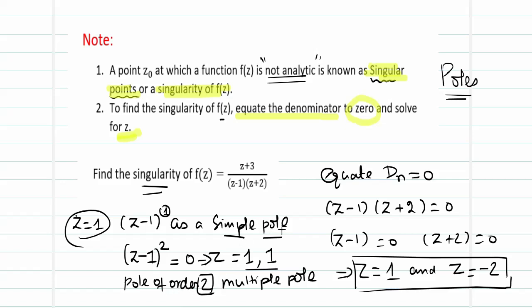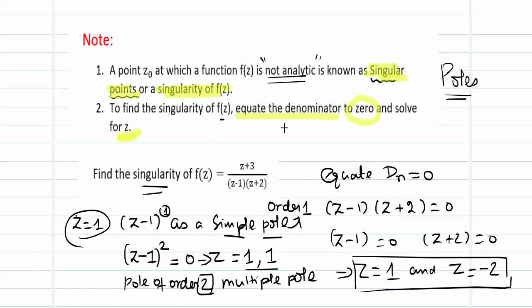A simple pole is always a pole of order 1, because it is only repeated once. When it is repeated more number of times, it becomes a multiple pole, and you refer to it according to the number of times it is repeated as a pole of order n.